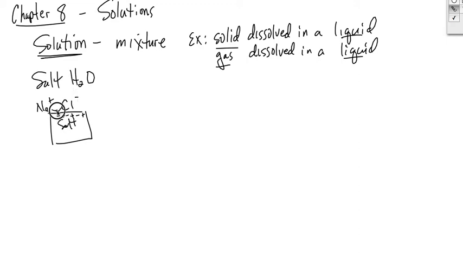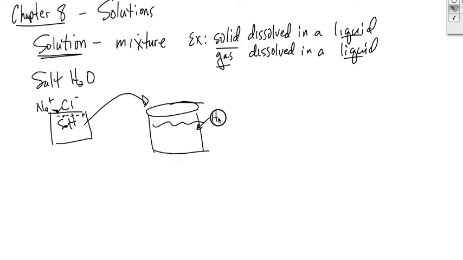They come together, they're bonded together. That salt, if you put that into water, what happens is that salt goes into the water, and the water molecule is designed such that it has a positive end and a negative end. The oxygen side is more negative, the hydrogen side is more positive.